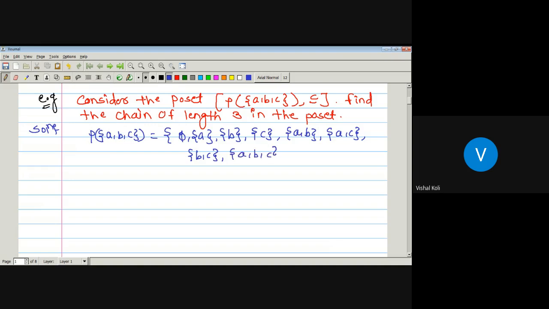So these are the 8 elements in the power set of the set ABC. Now we have to find one chain which is of length 3.